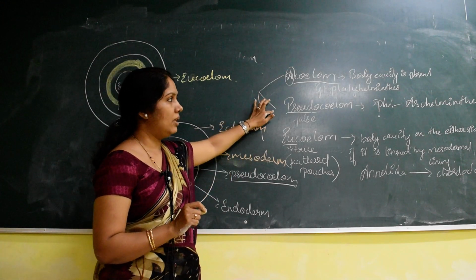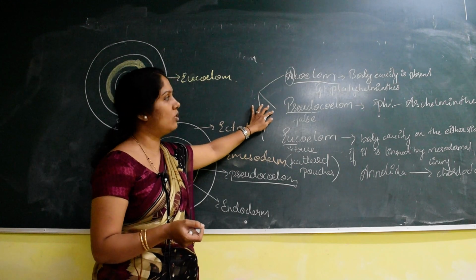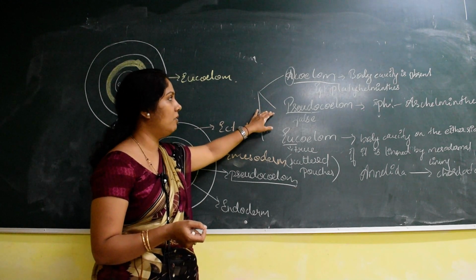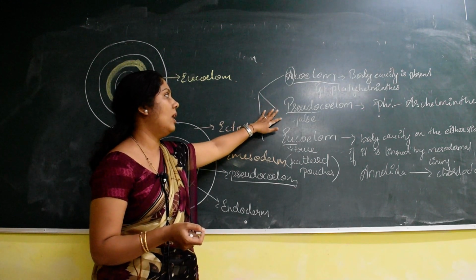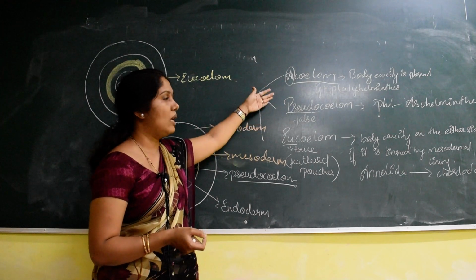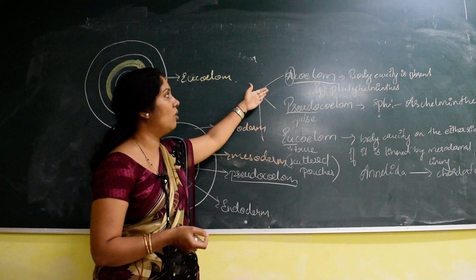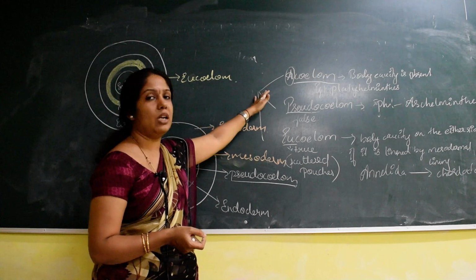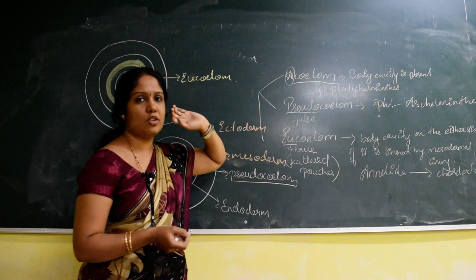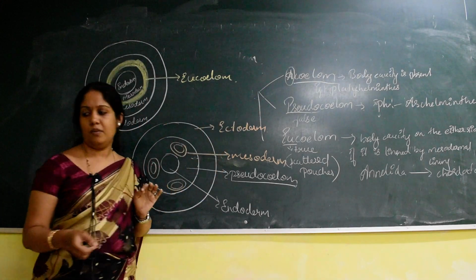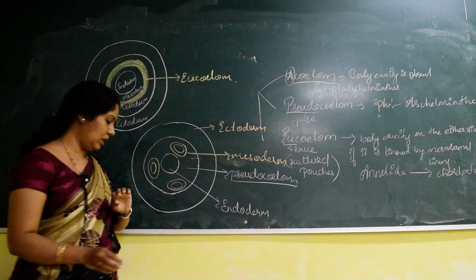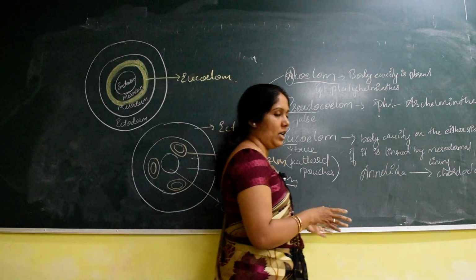And for Aschelminthes, while writing the characteristic features, you can write that the organisms here are pseudocoelomate. Whereas in Platyhelminthes, you have to note that the organisms here are acoelomate. A refers to absent. The coelom is a fluid filled body cavity.